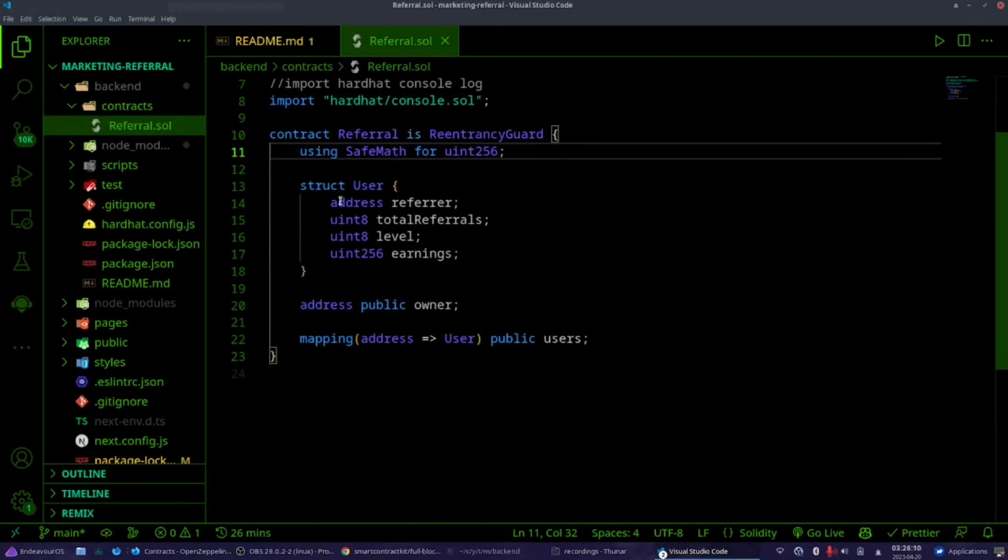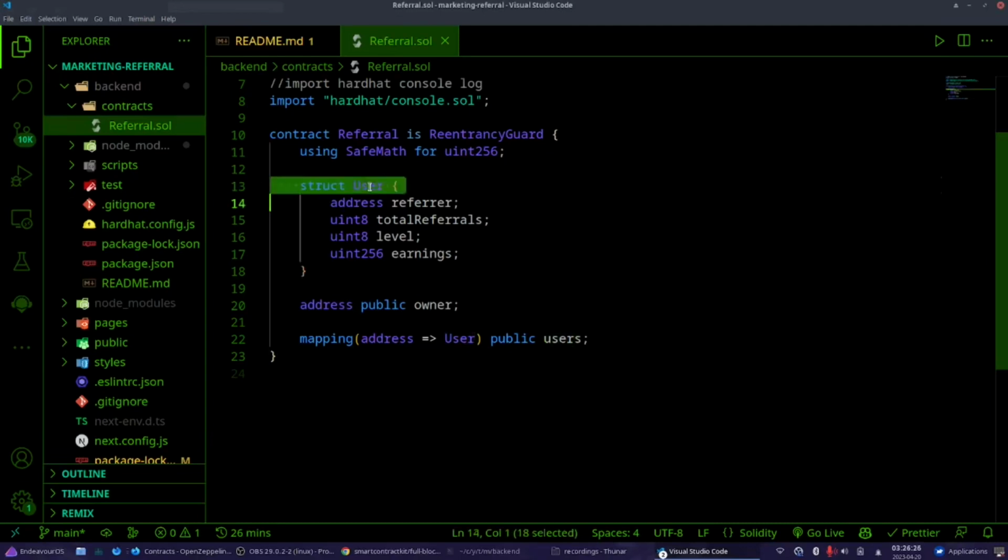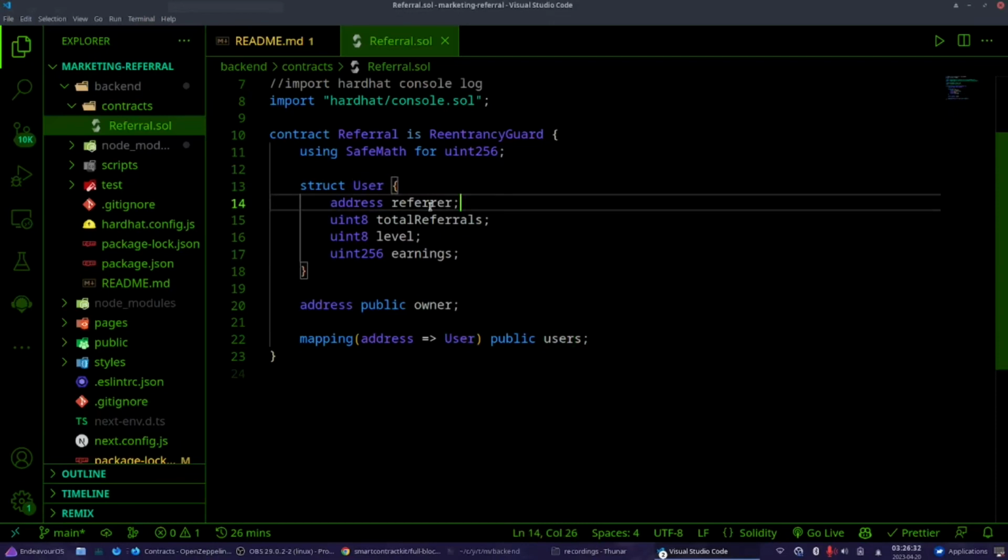The thing with Solidity is that it's a typed language, so we have to define the type of the variable that we are going to create. So instead of just saying let, const or var user, we have to say that this is a variable with the type of struct with the name of user, and inside of it our key value pairs.